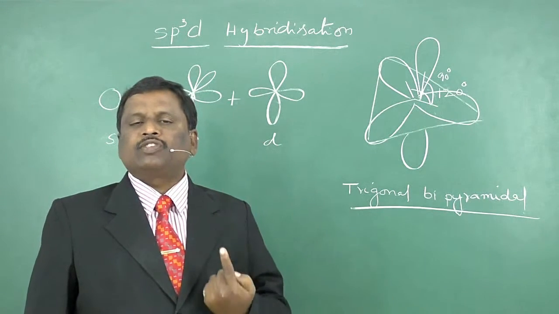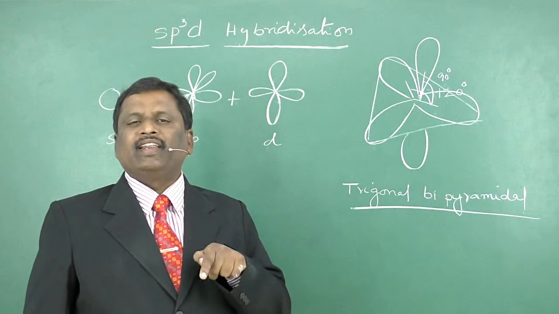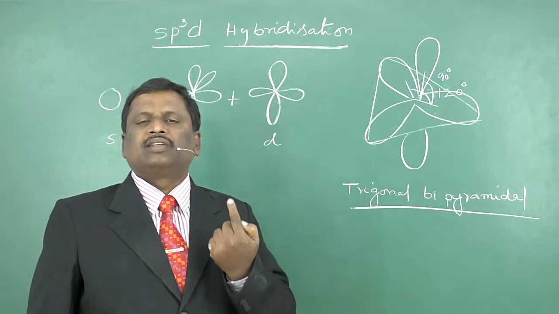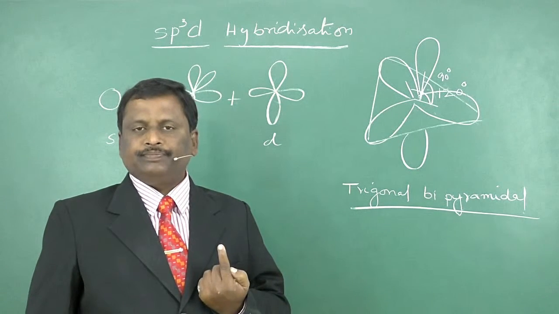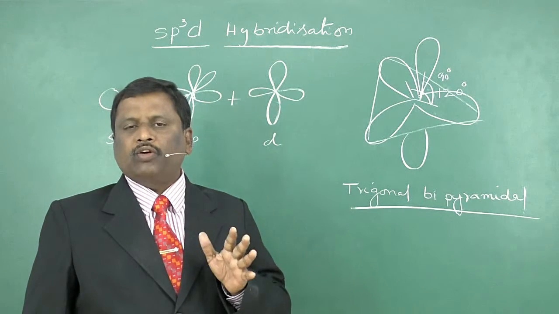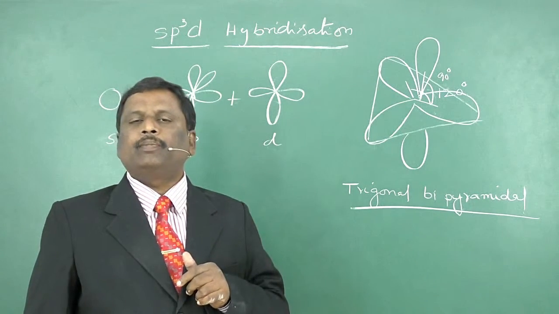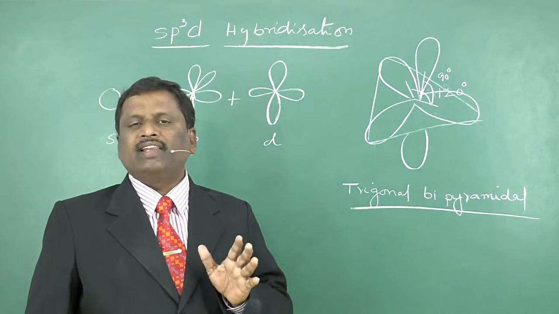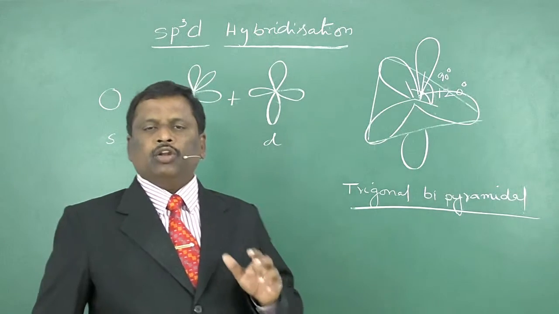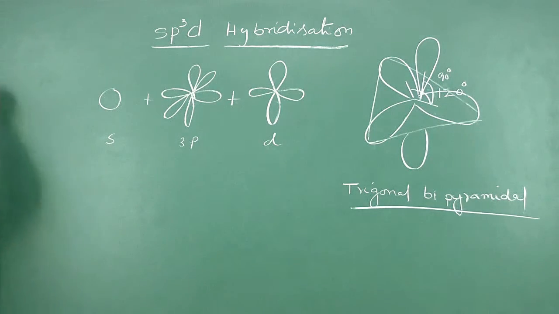That means 2 types of angles are formed here: 120 degrees within the 3 orbitals, and 90 degrees with the other 2 orbitals. The total shape is said to be trigonal bipyramidal shape. The angles are 120 and 90. The molecule which takes part in this type of hybridization is PCl5.